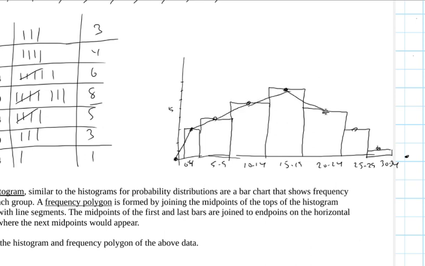This creates a polygon, meaning many sides. And again, this frequency polygon represents the exact same data as the histogram. But especially as we start talking about smoothing these out, these polygons are actually how we end up looking at a lot of this.